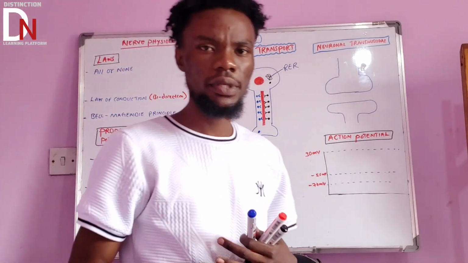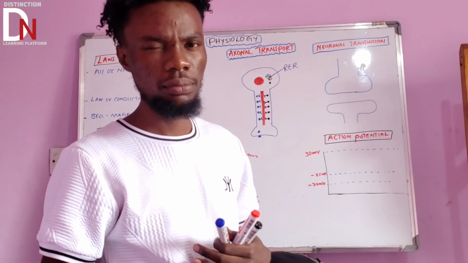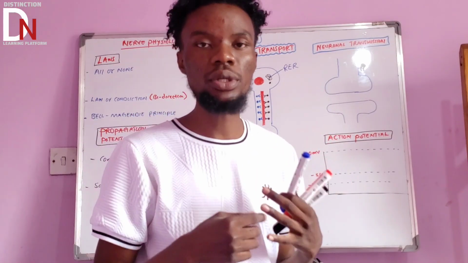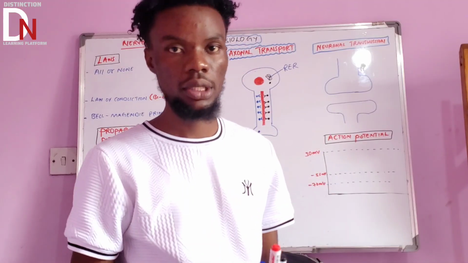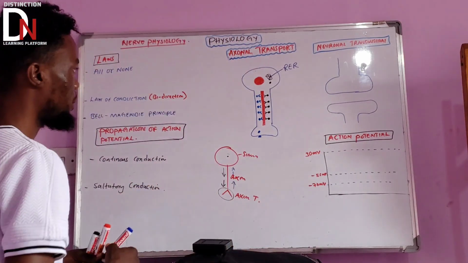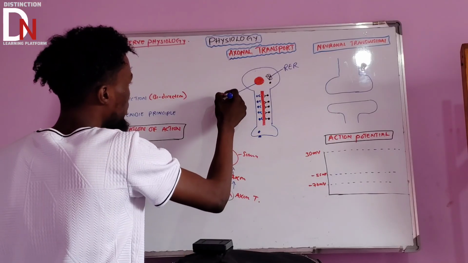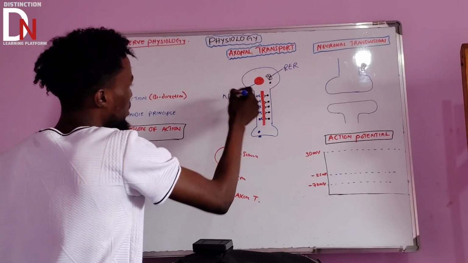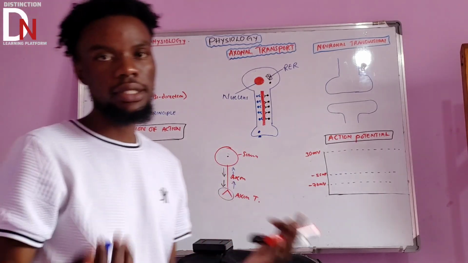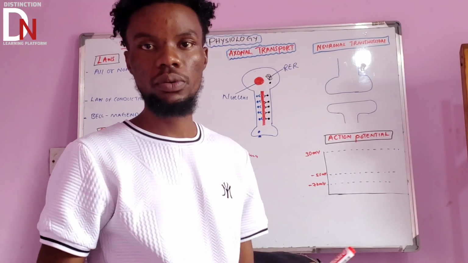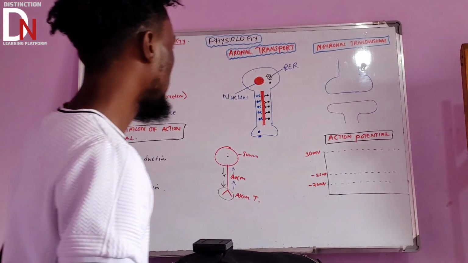What could be the function of the rough endoplasmic reticulum? It is protein synthesis. It's the important structure that makes proteins. We need to know that. What about this red one? We know this one is the nucleus. The nucleus is where you can find DNA. It's the one that gives instructions for this transport and a lot of things. That's all about that.